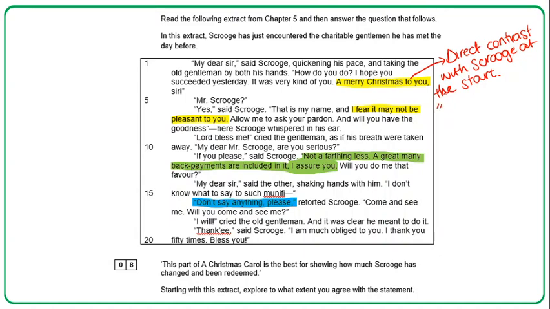So, again, even as an English teacher, this is something that my Year 10s are always saying to me, that, well, of course you know it, you're an English teacher. Yes, and yes, I have read Christmas Carol numerous times. Does that mean I know every single quote off by heart? Absolutely not. So I'm straight away just thinking about the fact that it's very different, and I'm just going to put in